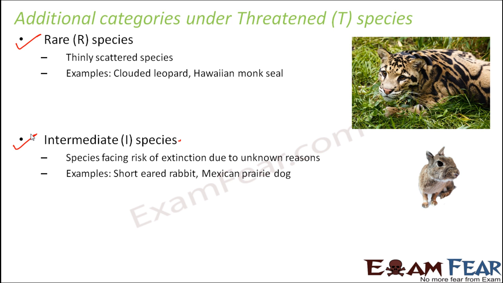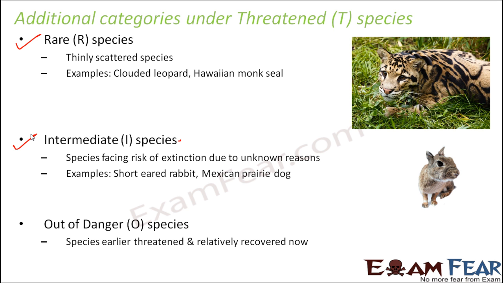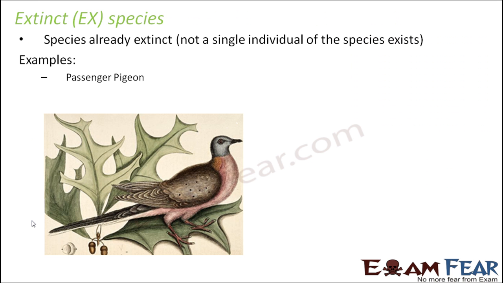So overall, what do we see under threatened species? We mainly have four categories, that is endangered species, critically endangered species, vulnerable species, and low risk or nearly threatened species. Besides that, two additional categories which have been added are rare and intermediate species. The third category is out of danger species. So these are the species which were earlier threatened and relatively recovered now. So not fully recovered, but relatively okay. So that's like out of danger species, but since they were threatened very recently, they still fall under the category of threatened.